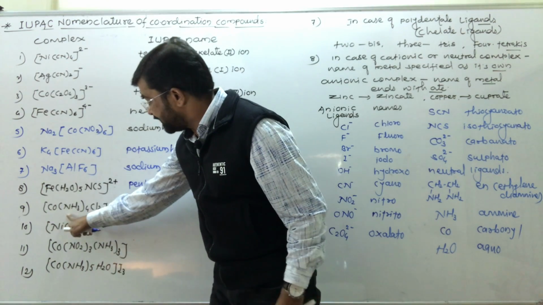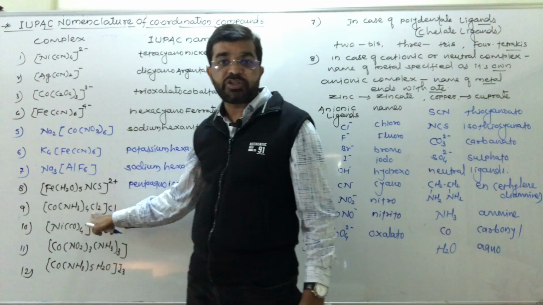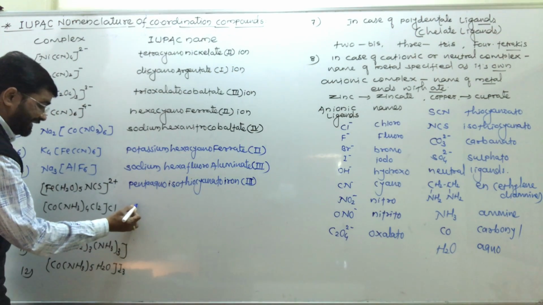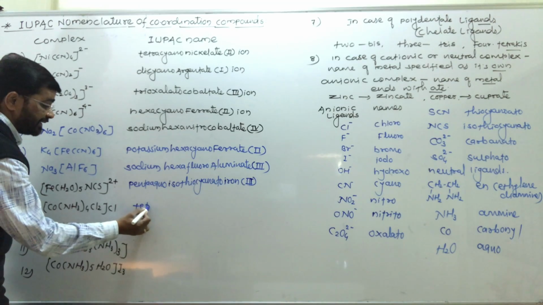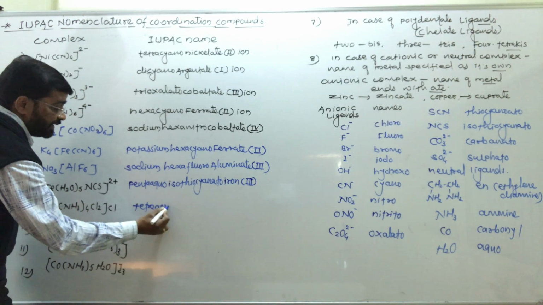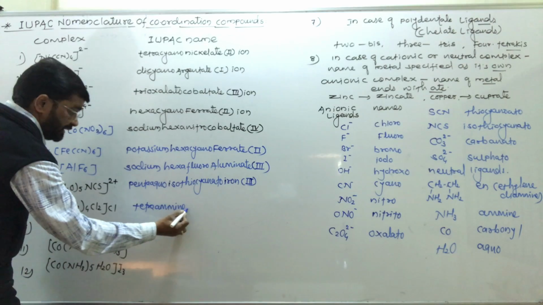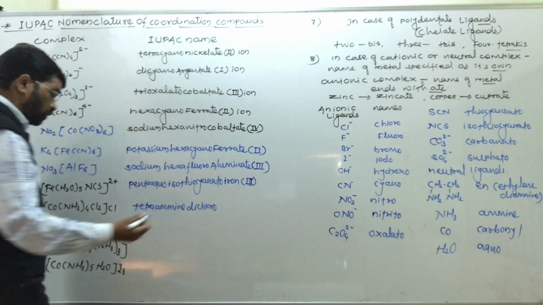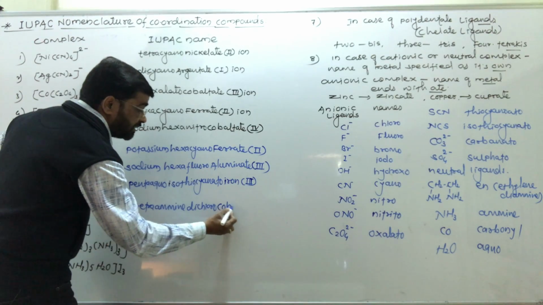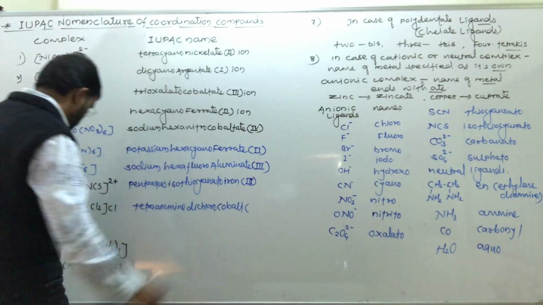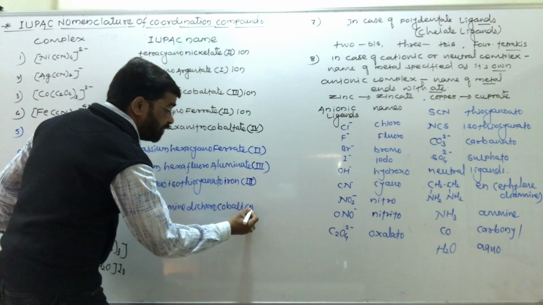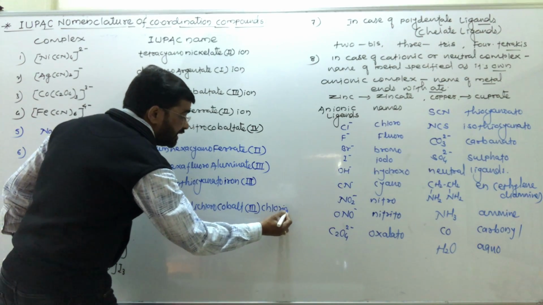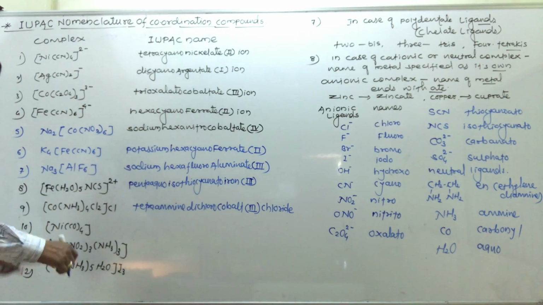Then two different ligands are there, ammine and chloro. Which comes first? Ammine. Therefore it is tetraamminedichlorocobalt, oxidation number of cobalt is 3, chloride. Tetraamminedichlorocobalt(III) chloride is the IUPAC name.